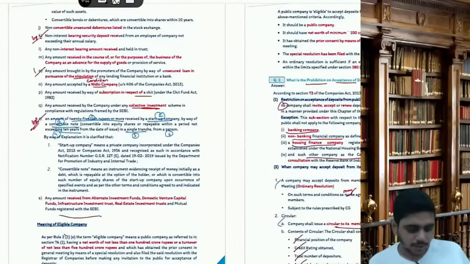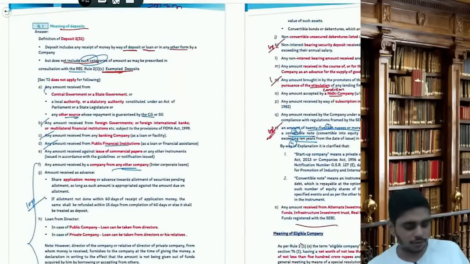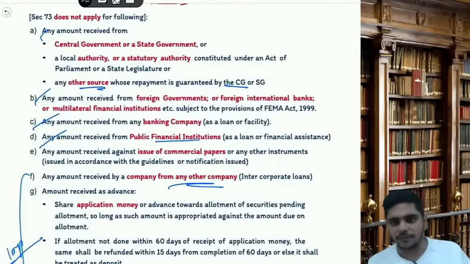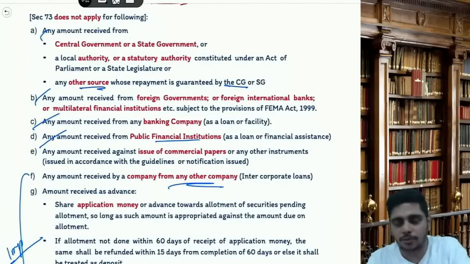Cool. So I'm giving you 5 minutes time, just recall all the points. They can ask you descriptive, they can ask you MCQ also on this. What is deposit, what is not a deposit. What is not a deposit is important. Read.